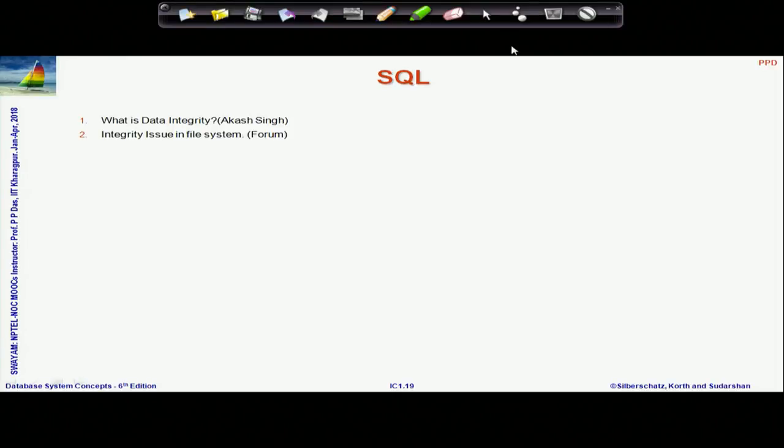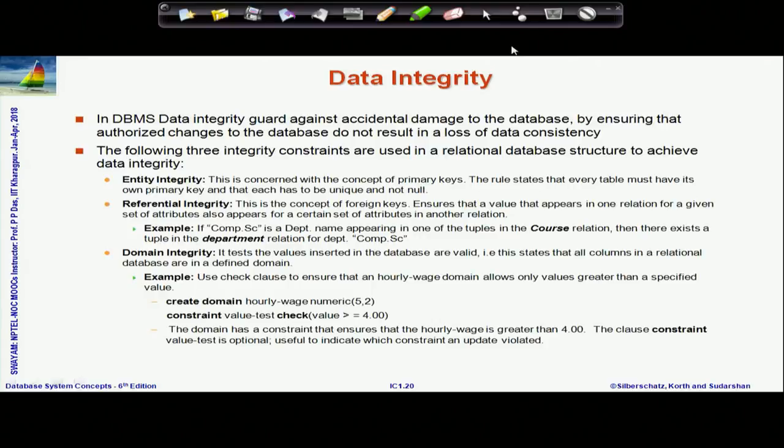There is a question asking what is data integrity and integrity issues in file systems. This was also discussed at several places. Data integrity means that if we are keeping the data in the database, we need to make sure that the data is correct. Data is as I have kept it, we have not created inconsistent data. Data integrity talks about the fact that the data I have in the database system at any point of time must satisfy the requirements of the real world.